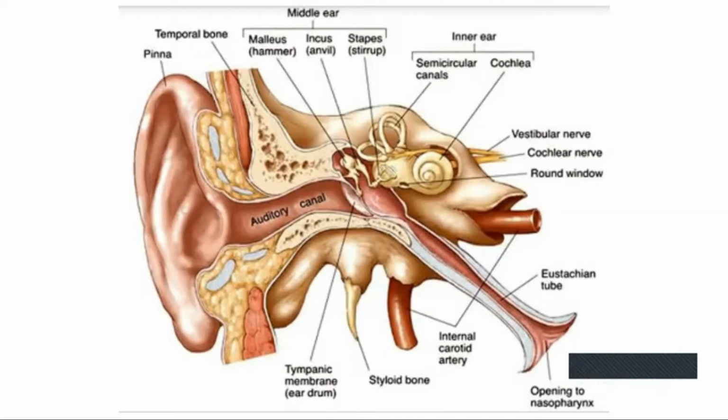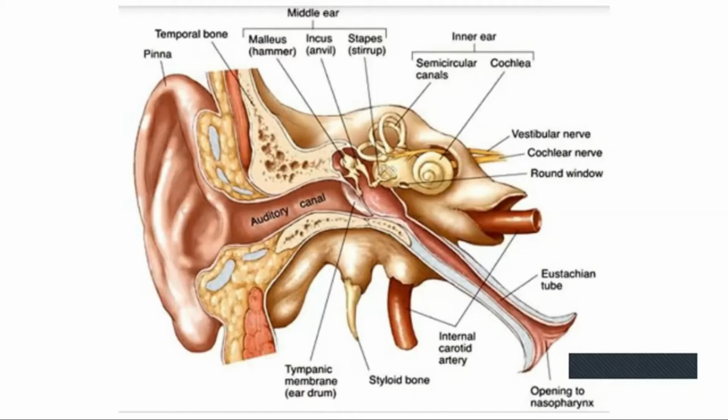Another thing is that the eustachian tube connects the middle ear to the pharynx, that is the throat. Then about the internal ear. We have discussed the external ear and the middle ear. What are the parts of the external ear?